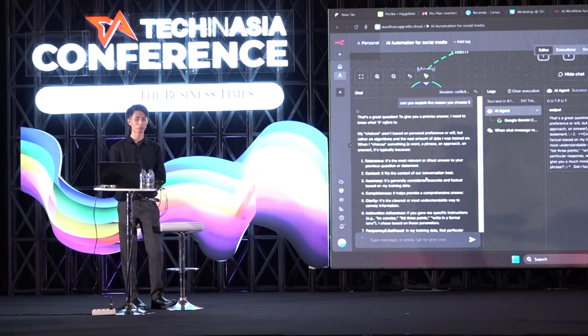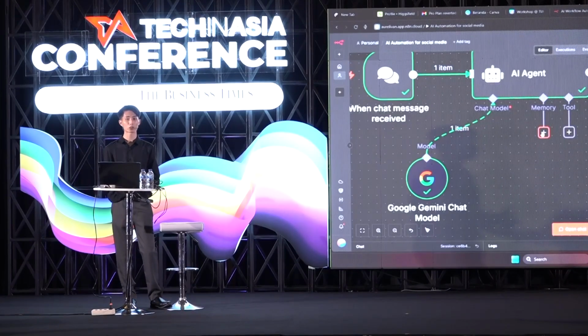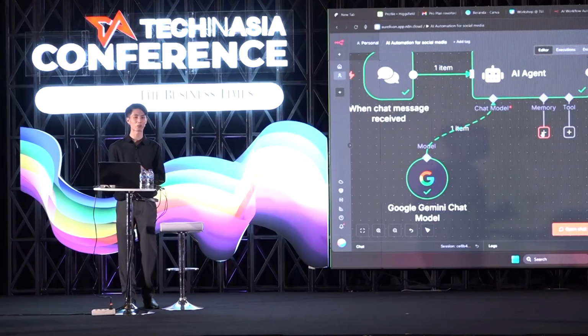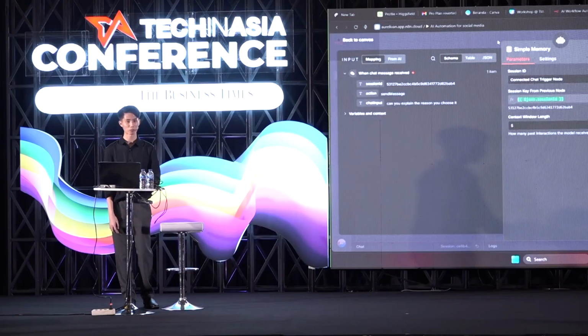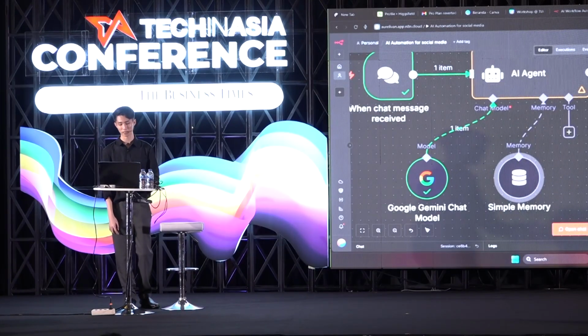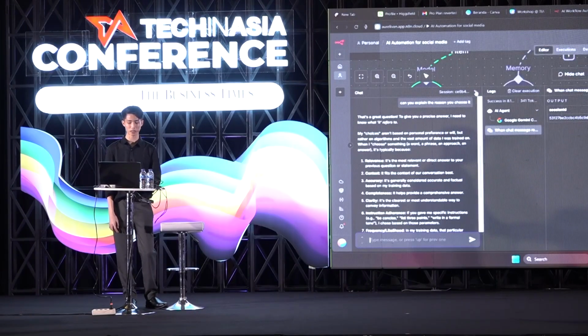How can this happen? Because actually we are missing some step, the memory. So the AI is working, but we forgot to introduce the memory. So in order to fix this issue, we will add the simple memory here. Okay, and then we save it. Click it. Okay, and then we reset the chat.